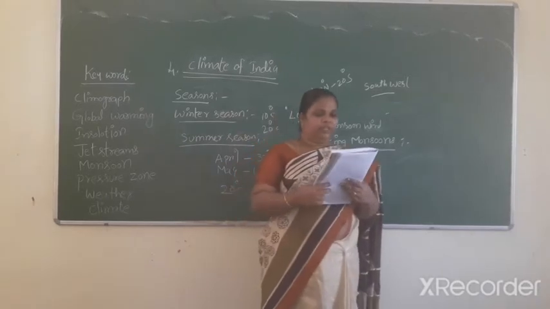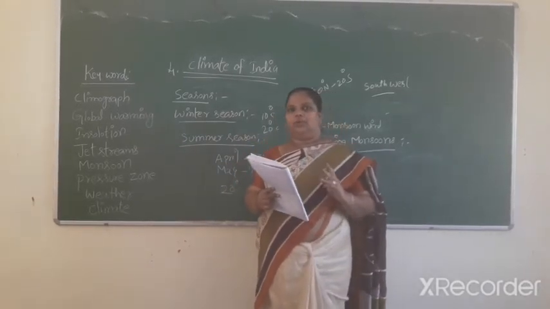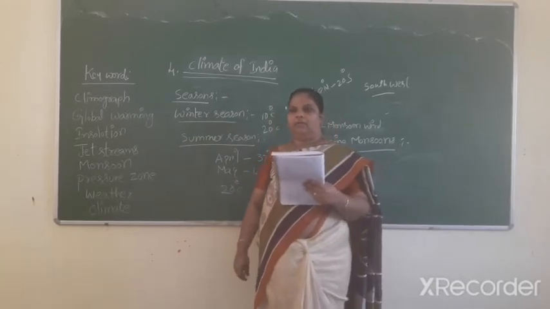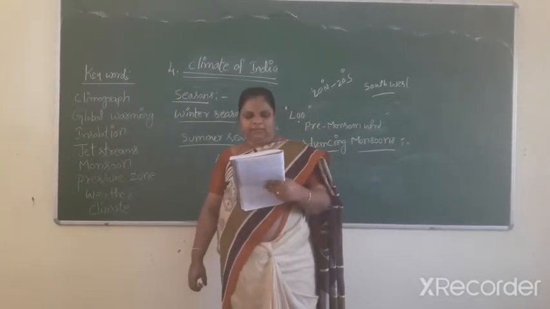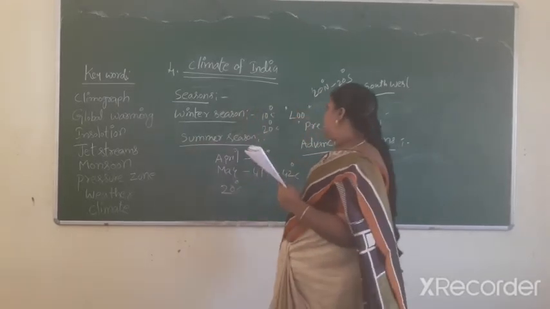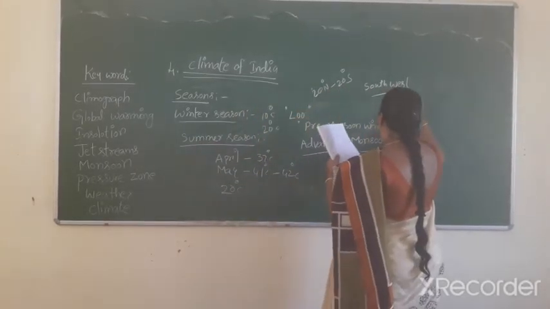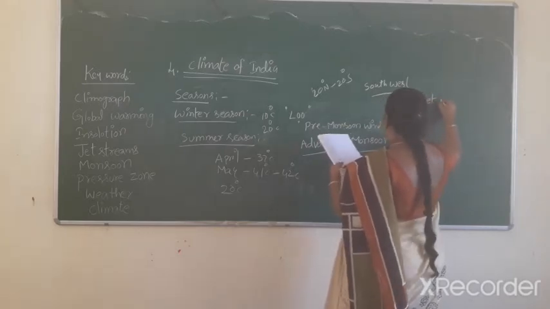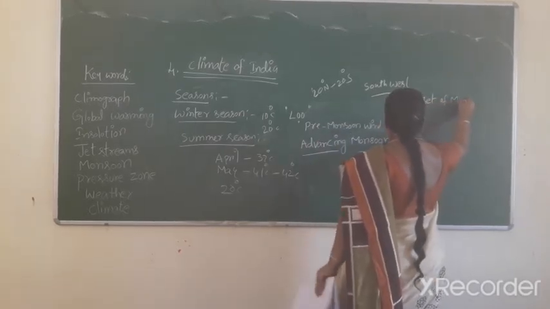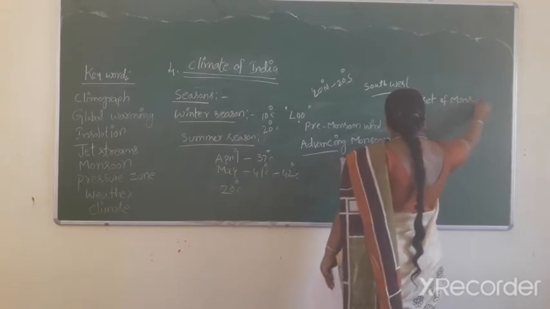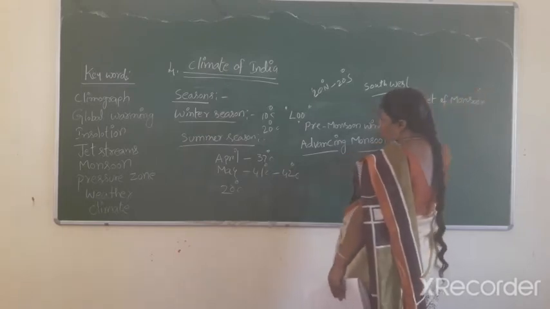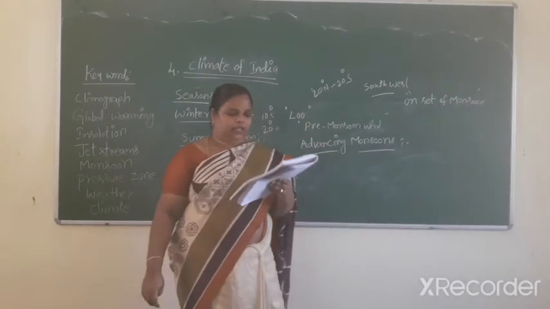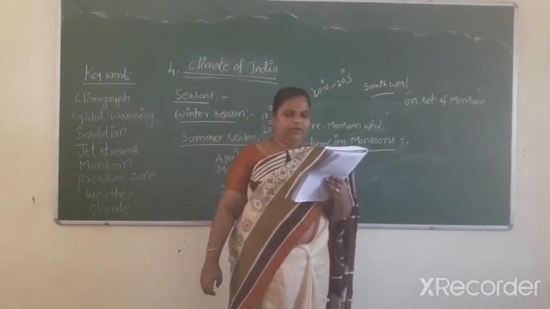Next one, these two branches reach India by the beginning of June. This is the onset of monsoon.